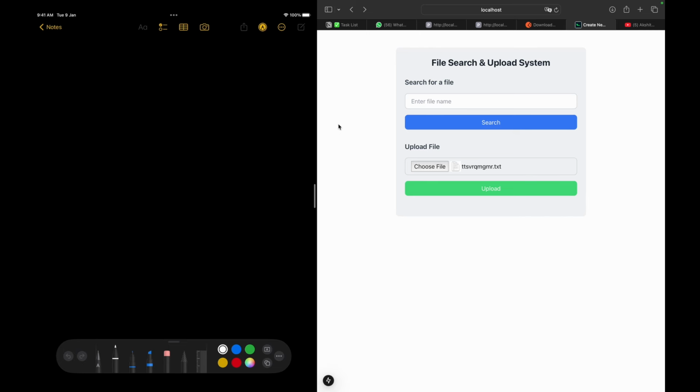Now coming to this video, what I have created is a file searching and uploading system where you upload a file and it gets stored in a binary search tree. I am going to store this file as a node of a binary search tree with some metadata and a file name, right? Now I'm going to apply search on this binary search tree to find my file. That is going to take many times less time than if you store the file names in an array, right?